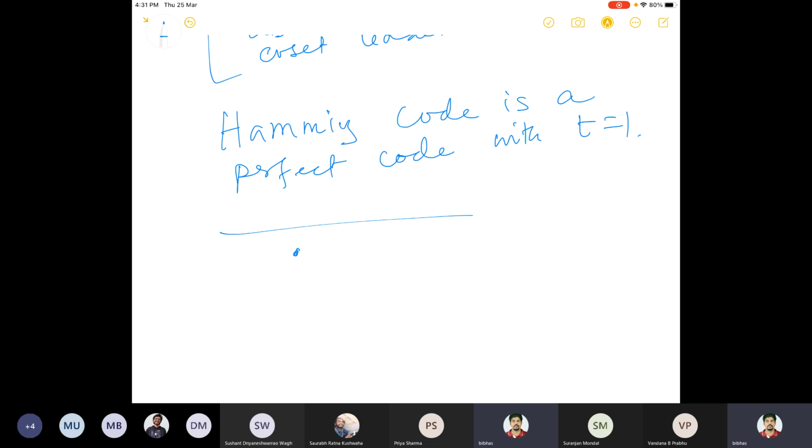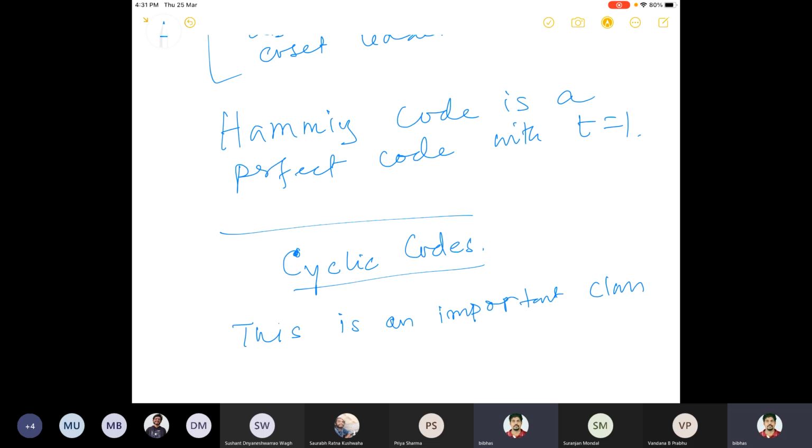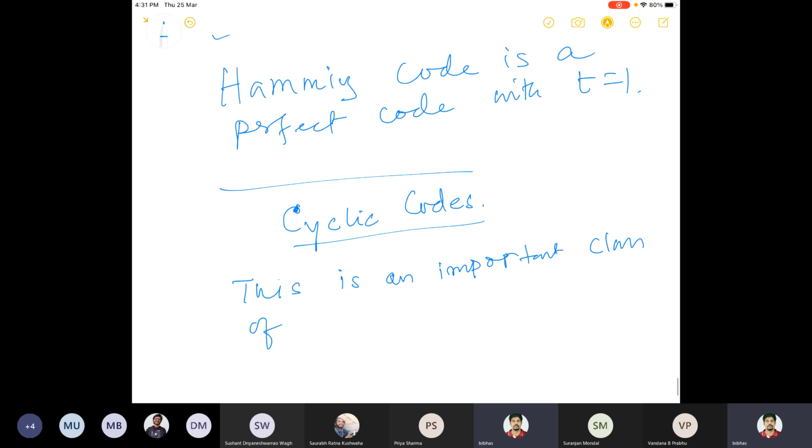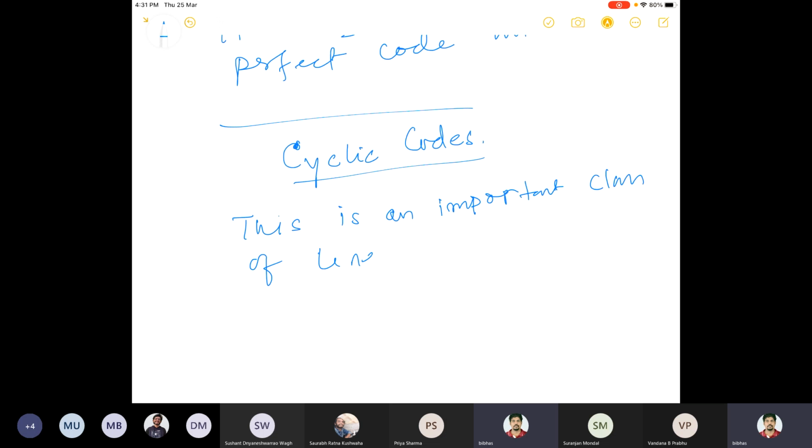So these are cyclic codes. This is an example, an important class of linear codes.